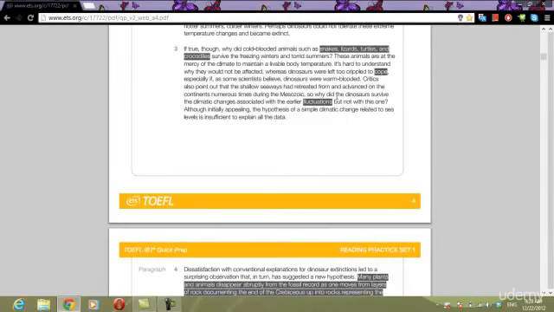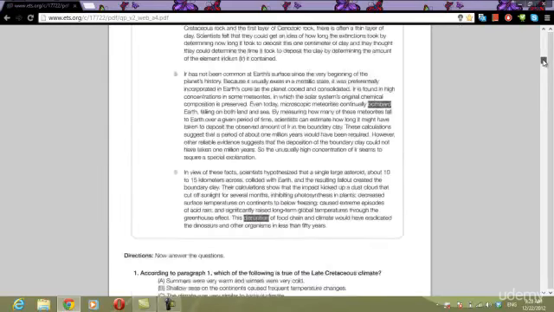So why did the dinosaurs survive the climatic changes associated with the earlier fluctuations? Alright, but not this one. Right, so we have the words changes associated with earlier fluctuations, changes, fluctuations. That means they're in the same family. Okay, that word helps me know that this sentence is talking about changes.